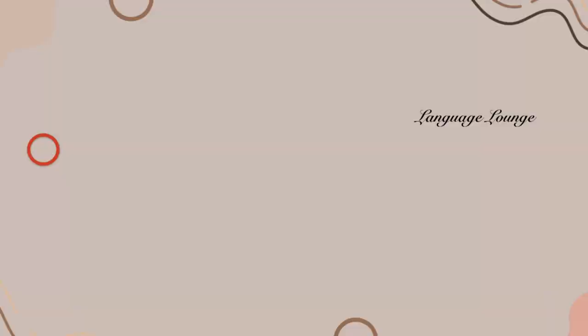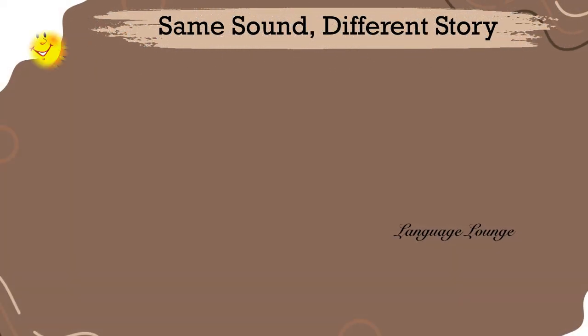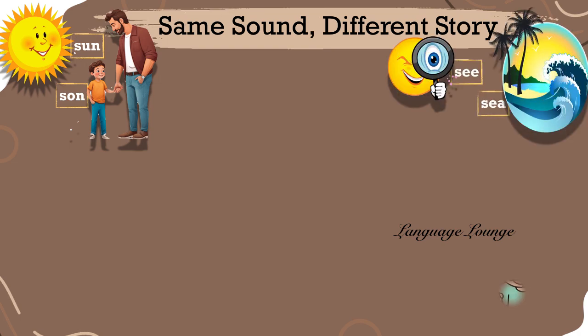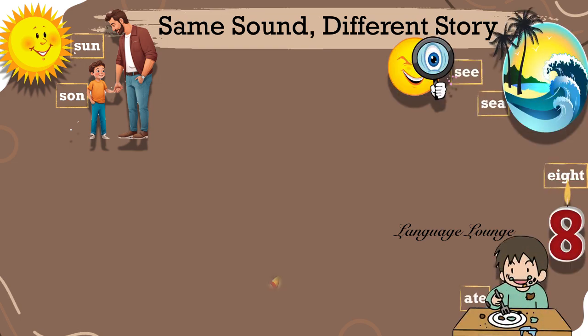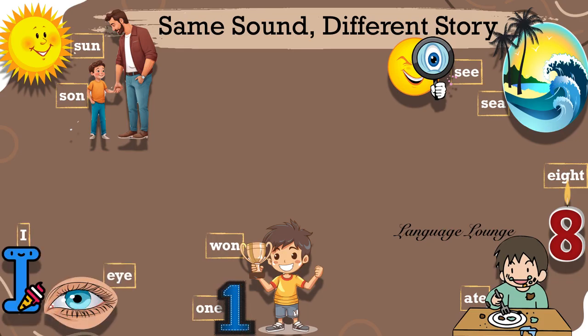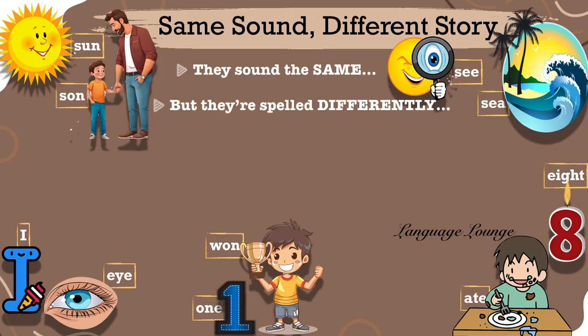But what are these? Same sound, different story? Sun and son? Sea and see? Ate and eight? Won and one? I and eye? All of these words sound exactly the same when we say them aloud. But their spellings and meanings are completely different.